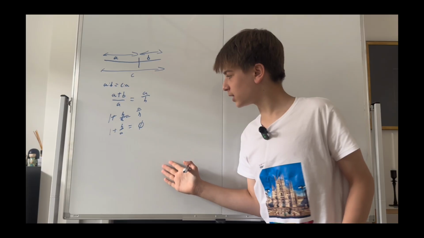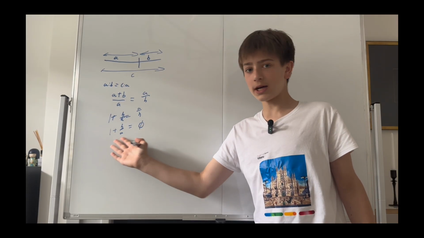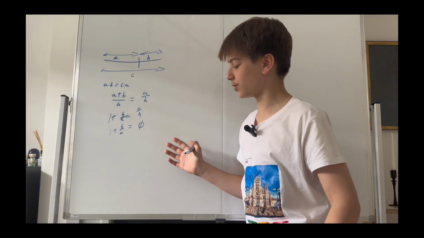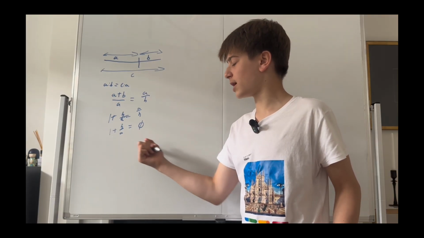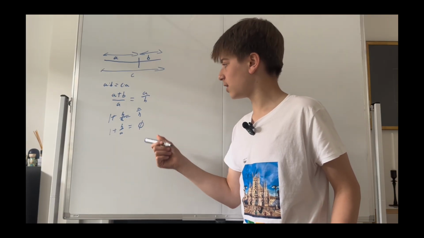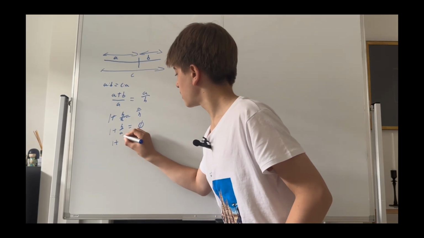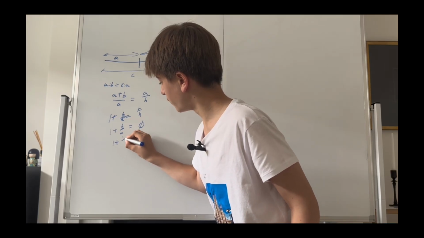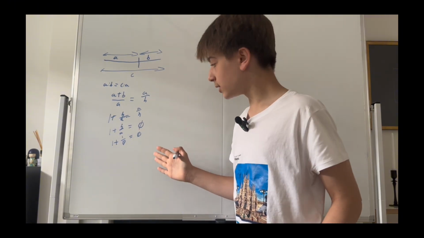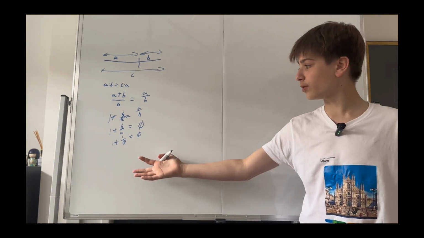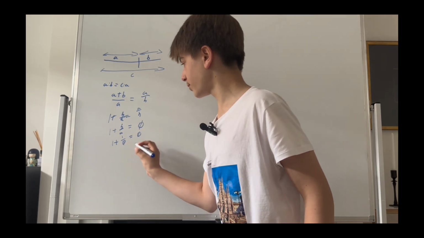Now, what can we do with this to get a simpler quadratic? Well, we can realize that B over A is just A over B inverted. So we have 1 plus 1 over phi equals phi. To get rid of this annoying fraction, we can multiply both sides by phi.